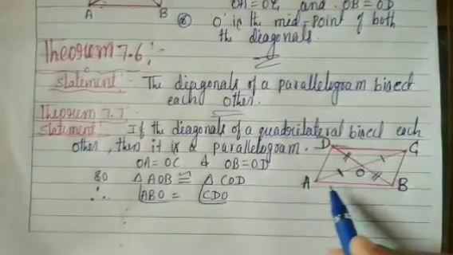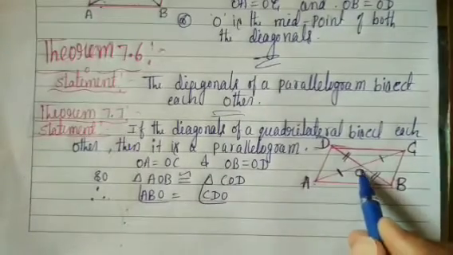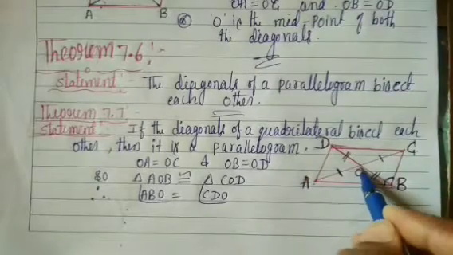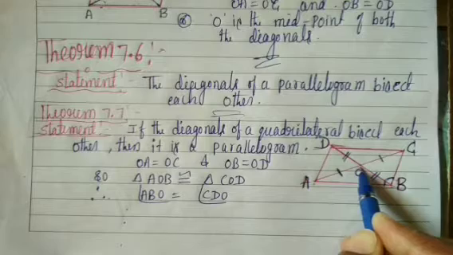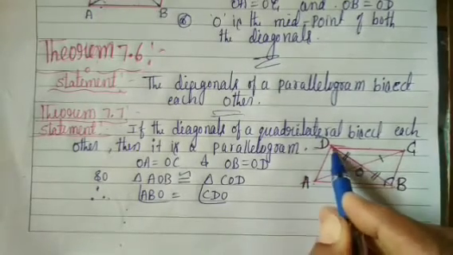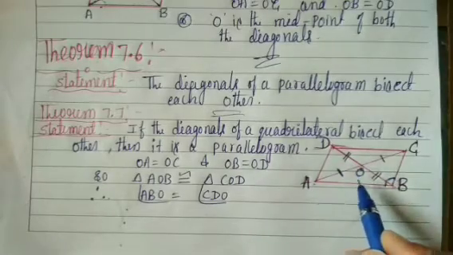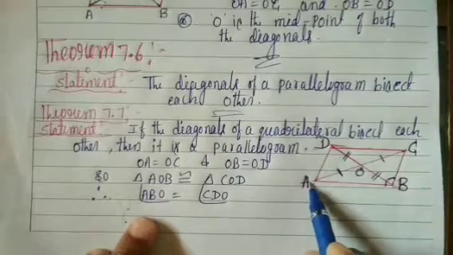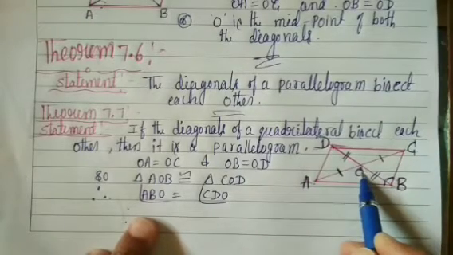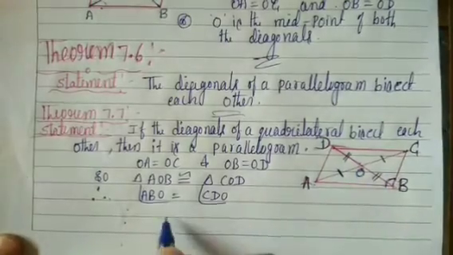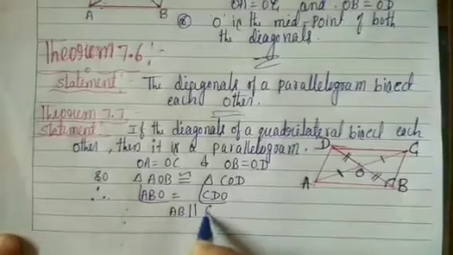Once again, angle ABO is equal to angle CDO. Next, AB is parallel to CD.